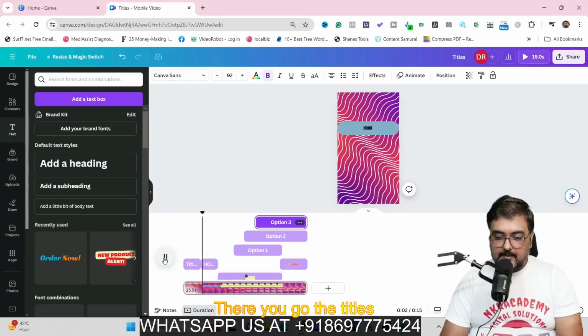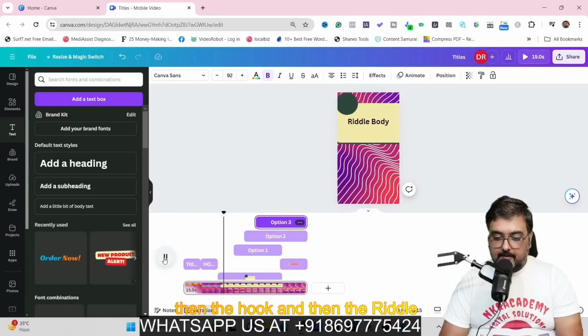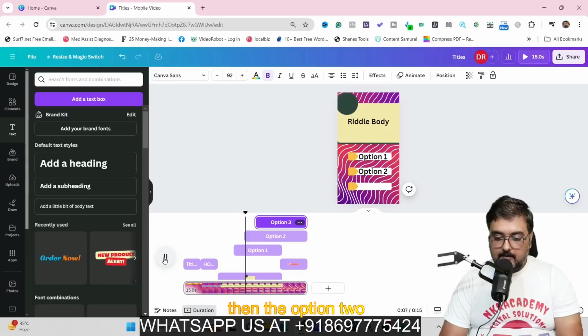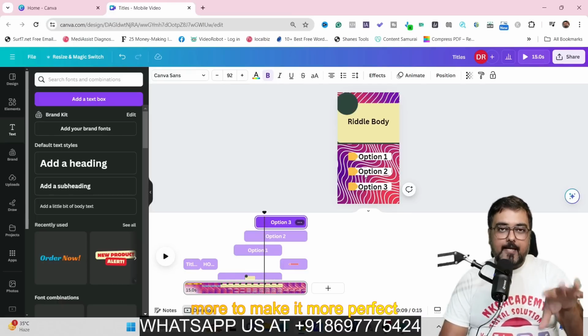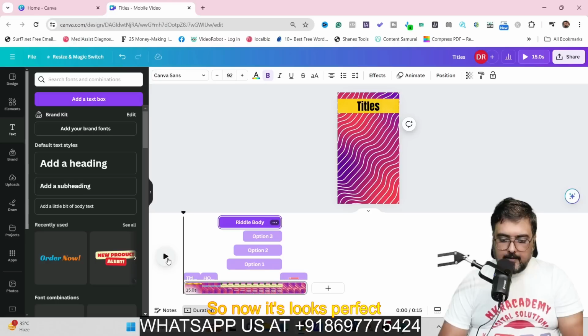There you go. The titles, then the hook, and then the riddle body, then the option 1, then the option 2, and then the option 3. So that's how it happens. Now you can go ahead and play around with this a little bit more to make it more perfect. So let me do that quickly. So now it looks perfect.